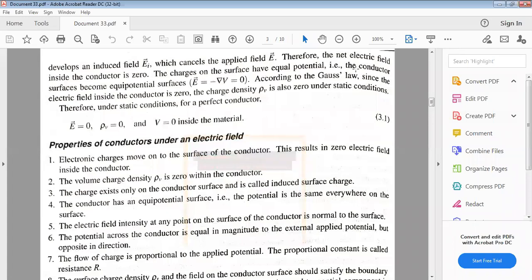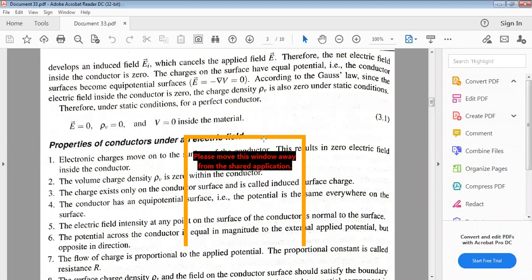Properties of the conductors under an electric field. Which type of properties does it obey? The electron charges move on the surface of the conductor, and this results in zero electric field inside the conductor. That is the first important point.